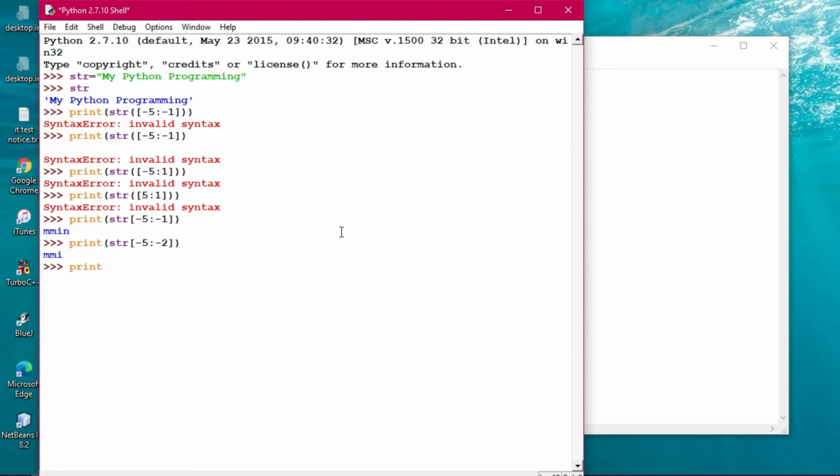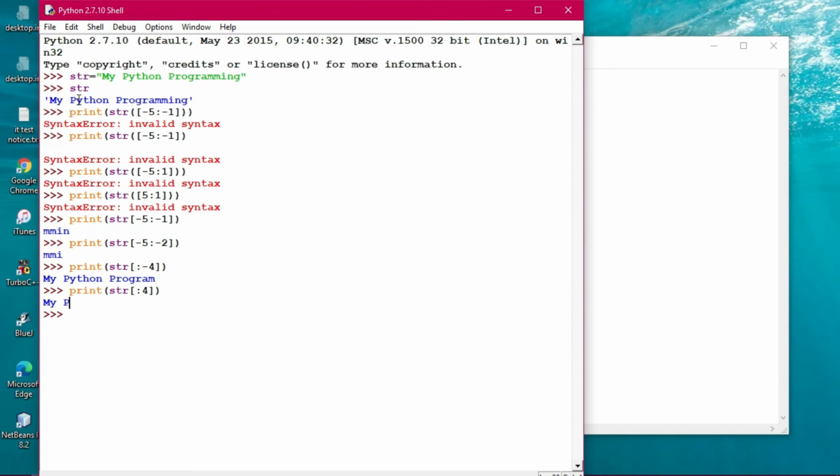Suppose I'm doing print str with -4, then what will be the output, you guess? The output will be MING, because it is giving -4, so the last 4 letters will be displayed. And if we give it this way, print str[:4], what will be the output? See here, my programming. So 1 2 3 4 from the beginning it has been shown.